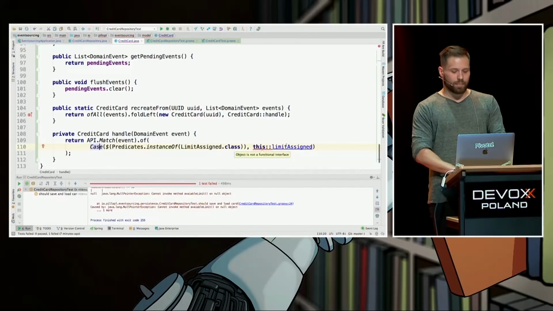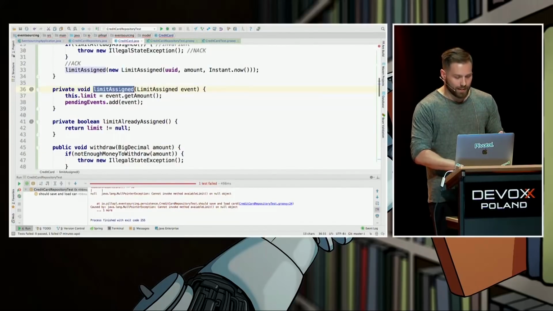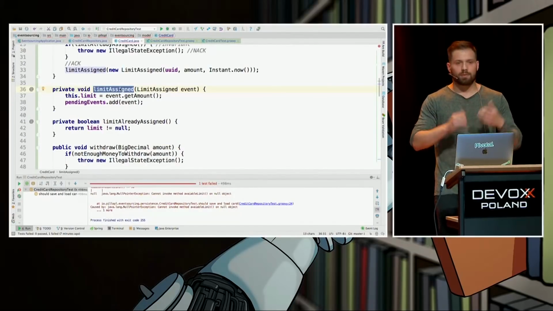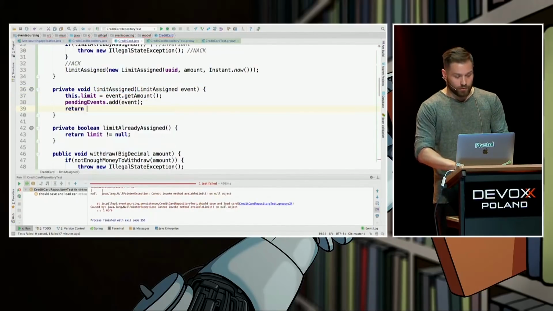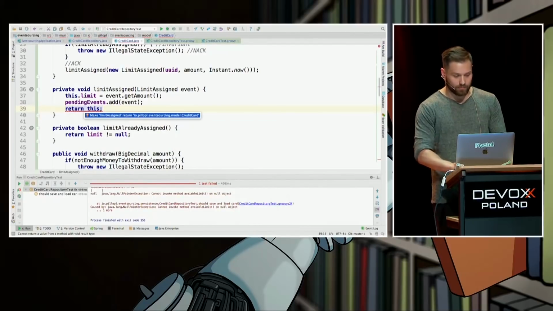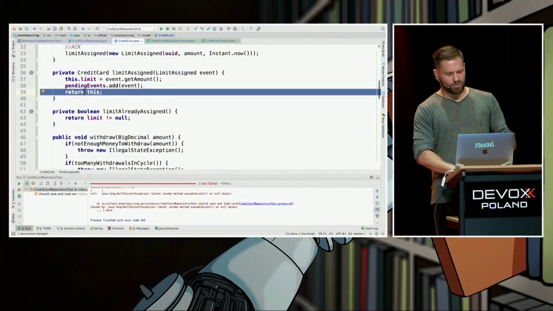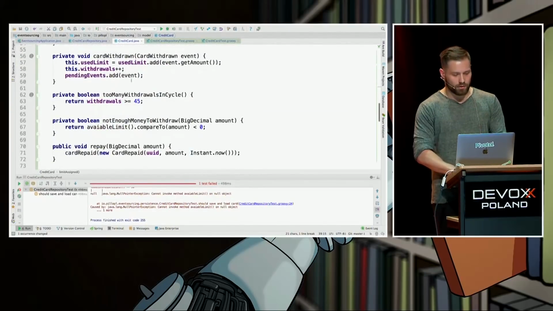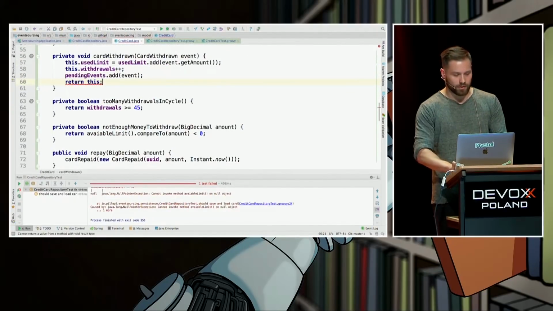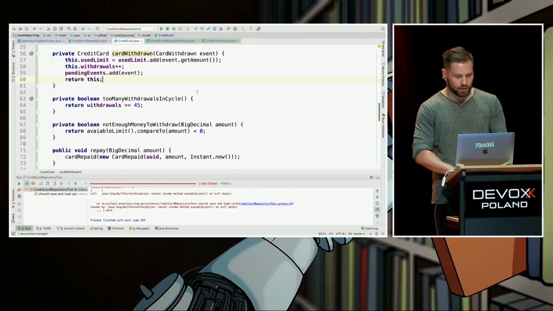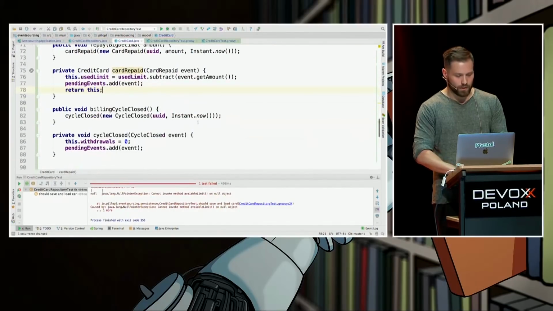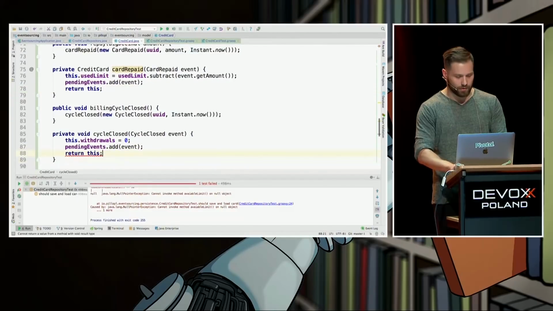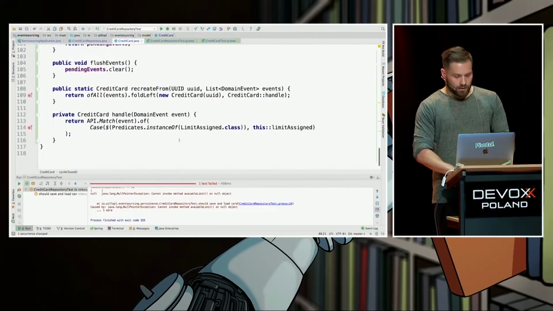Yeah, and it doesn't compile. Why? Because limit assigned is terminating the stream. Basically, we are mutating state, but we should return the mutated state itself, like this. By the way, we should be doing so in all of the event handlers. In here, and in the cycle close event handler. Nice. So now it compiles.